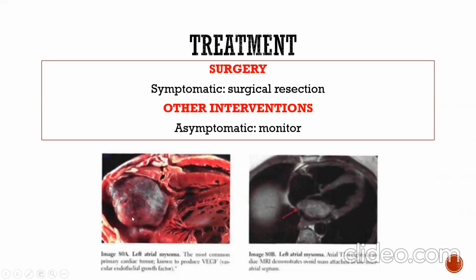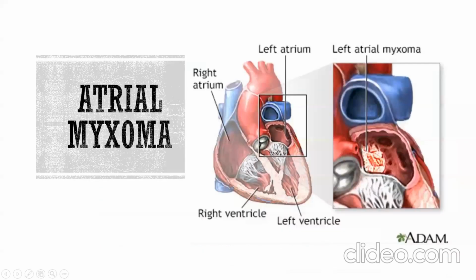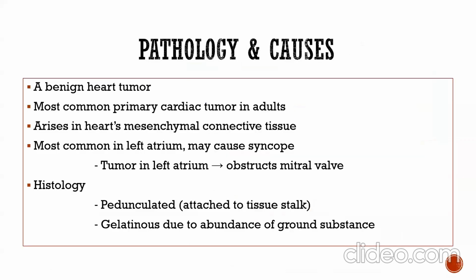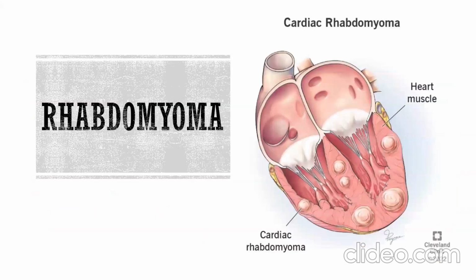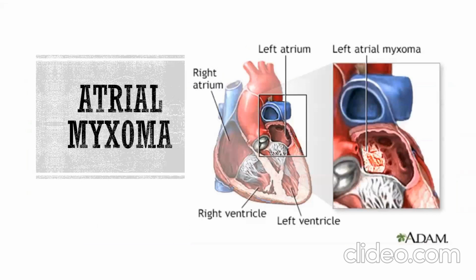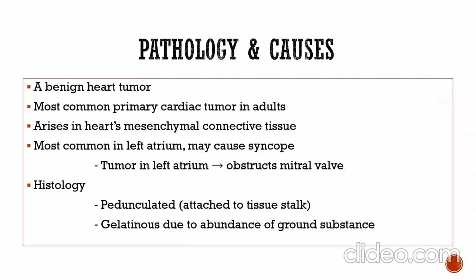We see on this slide atrial myxoma, the most common primary tumor, known to produce vascular endothelial growth factor. Atrial myxoma is a benign heart tumor, the most common primary cardiac tumor in adults, arising from heart mesenchymal connective tissue, most common in the left atrium.